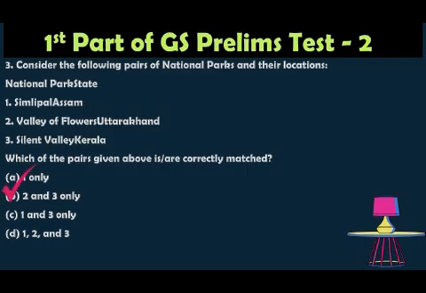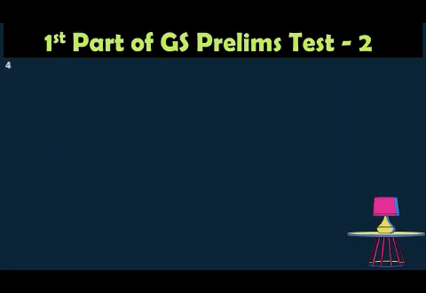So the answer is 2 and 3 only because the Simlipal National Park is in Odisha, so it's not in Assam. Hence pair 1 is incorrect. The other two, the Valley of Flowers in Uttarakhand, so pair 2 is right. Silent Valley in Kerala, that is also correct. So the option is 2 and 3 only.